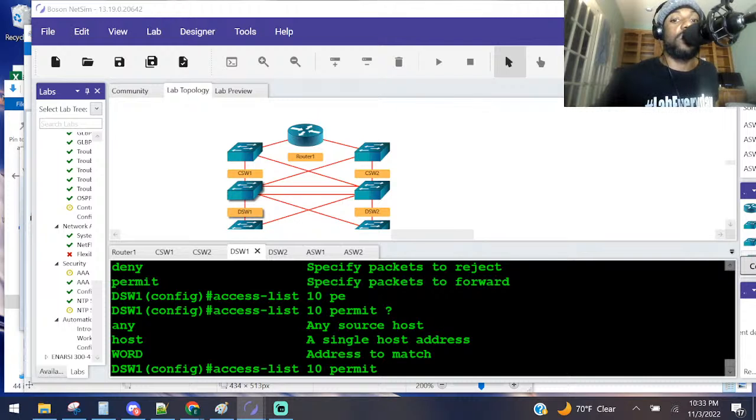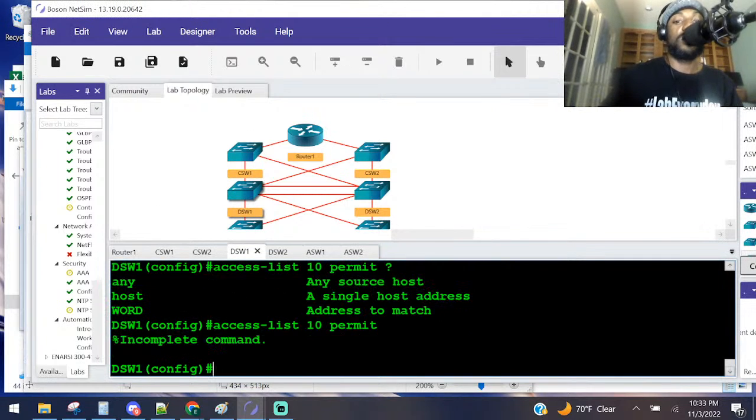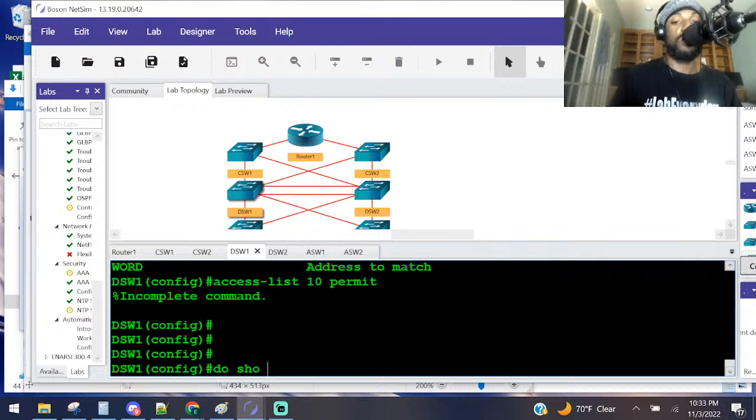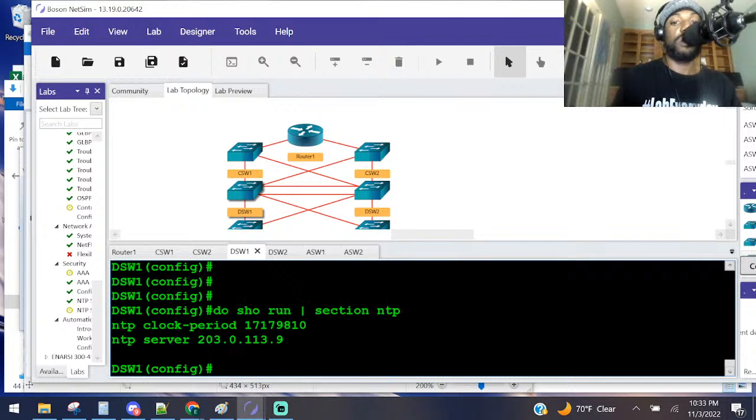Okay, so basically the IP address that we used before. Do show run, that's going to answer our question. Pipe section NTP. That IP address, basically. That should be it. But let me triple check because we're almost done and I don't want to mess up at the very end. So I'm going to check the back of the book. 203, yep, .9. So I was correct. I'm glad I did that.